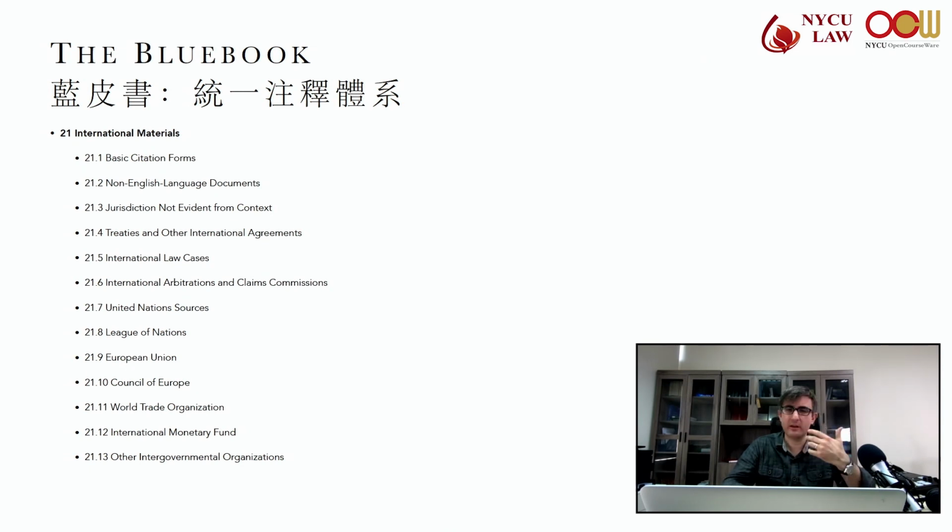If it's a treaty, Rule 21. If it's an international law case, not a jurisdiction-specific foreign case, Rule 21. If it's an international arbitration, I go to 21. UN sources. If it's an EU, WTO, IMF, these intergovernmental organizations. And for international yearbooks, digests, I'm going to Rule 21. So that concludes Rule 21.